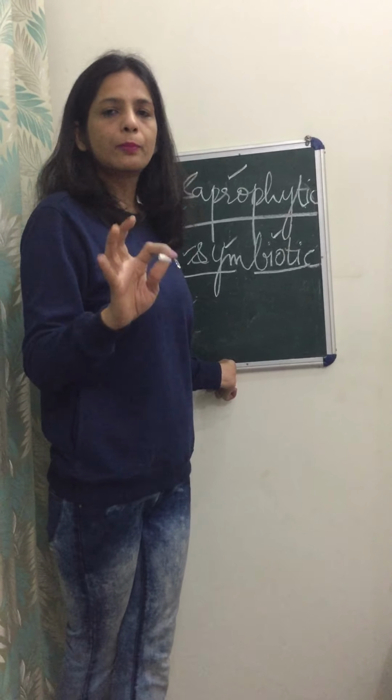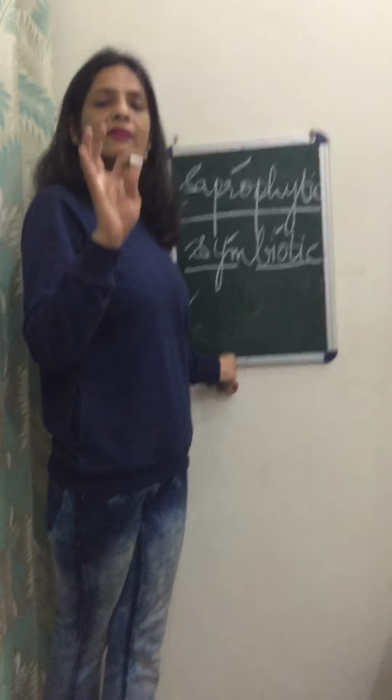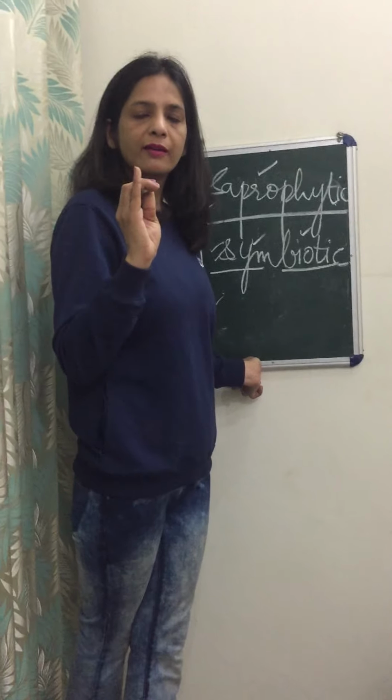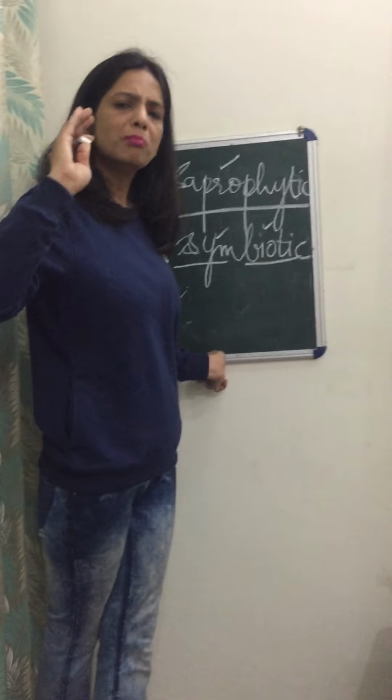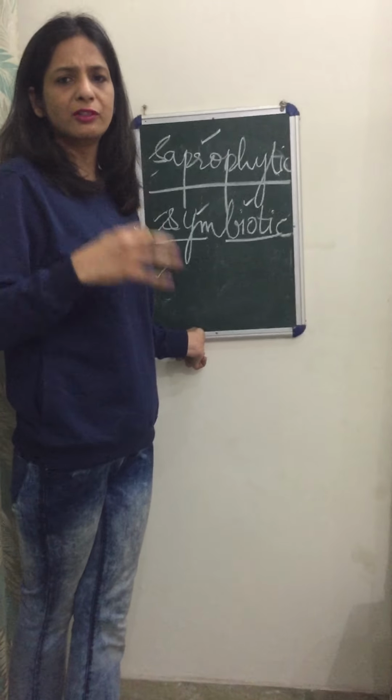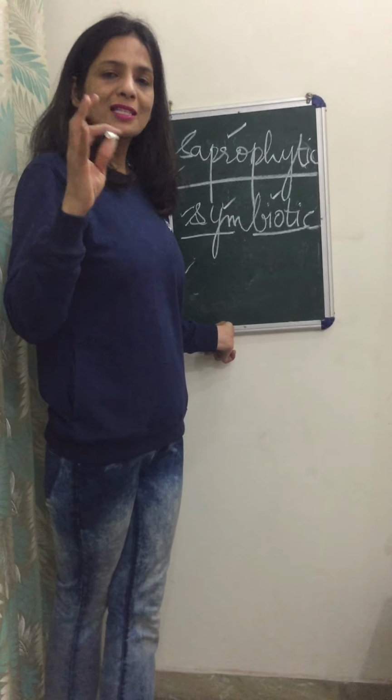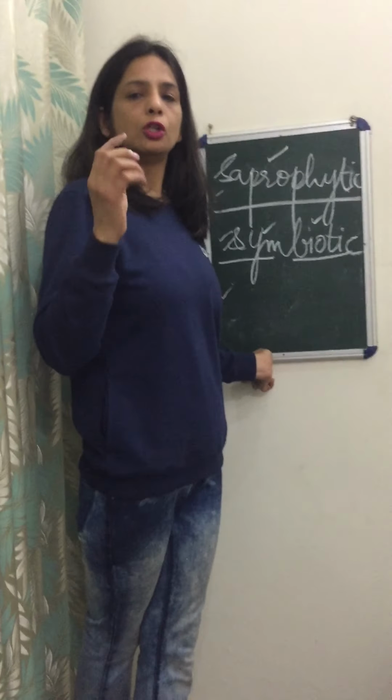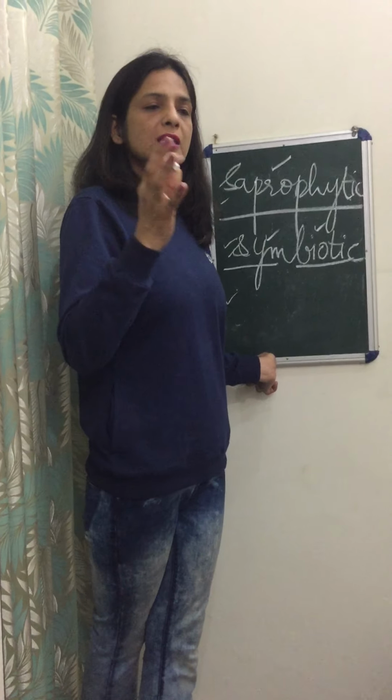This entire process of nutrition we have in human beings, we have in amoeba, and all mammals have this process of nutrition.